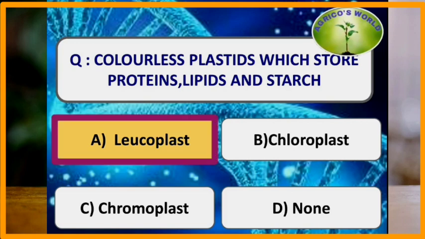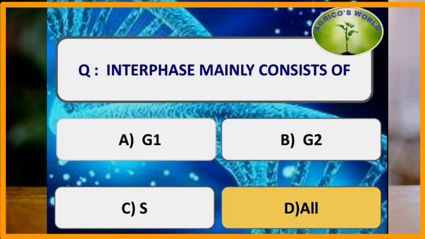Colorless plastids which store proteins, lipids and starch are leucoplasts. When they store the starch, they are the amyloplasts. Elaioplasts store the lipids and proteinoplasts store the proteins. Moving on to the next question.